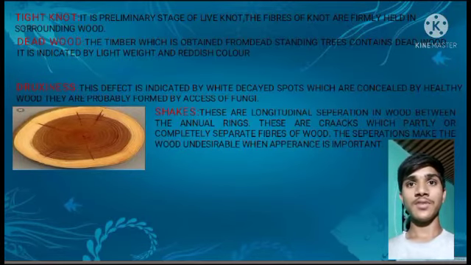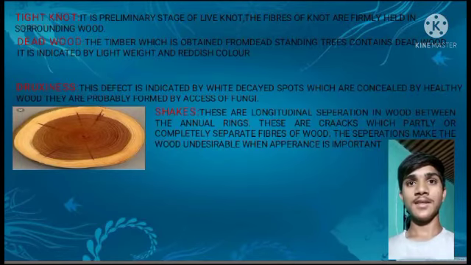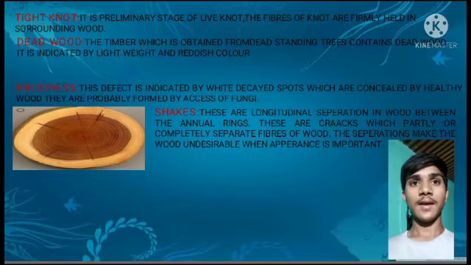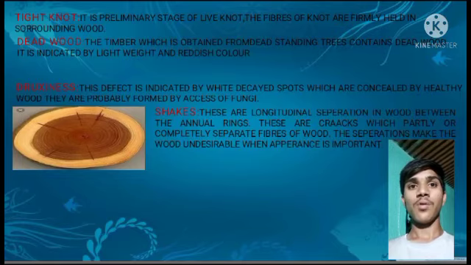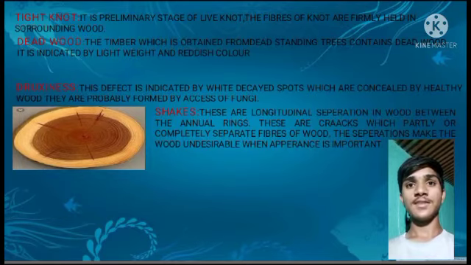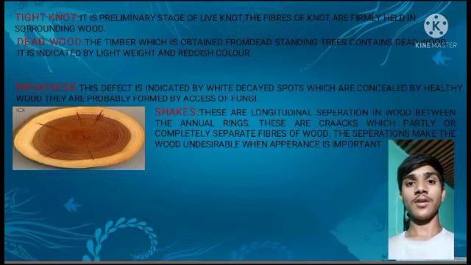Dead wood, the timber which is obtained from dead standing trees contains dead wood. It is indicated by light weight and reddish color. Dotiness, this defect is indicated by white decayed spots which are concealed by healthy wood. They are probably formed by action of fungi. Shakes, these are longitudinal separations in wood between the annual rings. These are cracks which partly or completely separate fibers of wood. The separation makes the wood unsuitable when appearance is important.